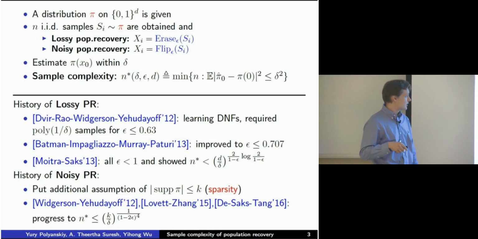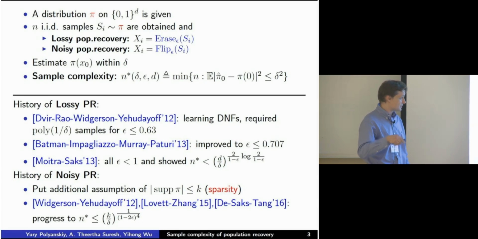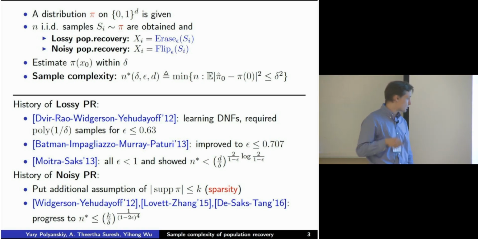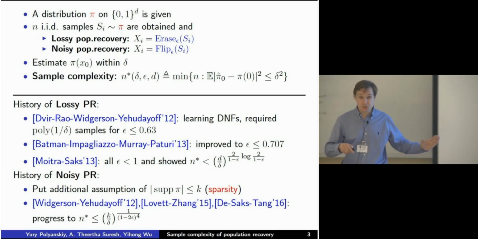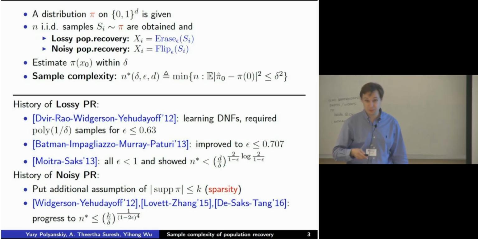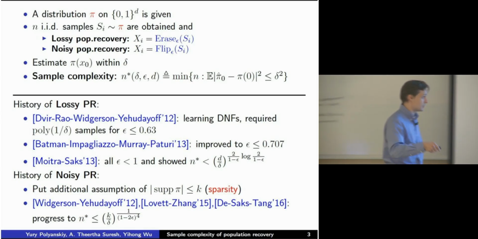Then there was an immediate update which extended the range of epsilon. And then, very importantly for our work, there is a work of Ankur Moitra and Michael Saks in 2013 who extended the estimator to all epsilon less than 1. So for all erasure probabilities less than 1, you can estimate from a polynomial number of samples within the precision delta.